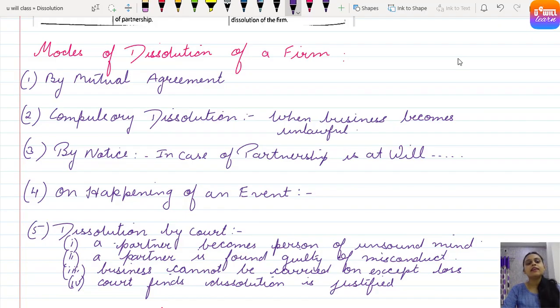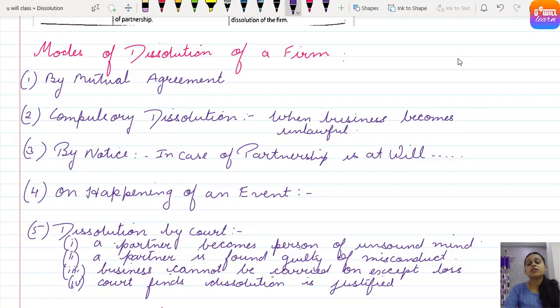Got it? Then fourth, on happening of an event. Suppose three people A, B, and C came together and formed a partnership firm, and their motto was construction of a particular dam. Once the dam is constructed, the work is over. On happening of an event, the event is over. So business comes to an end. The relationship among A, B, and C as partners comes to an end. The firm is closed down. Clear?